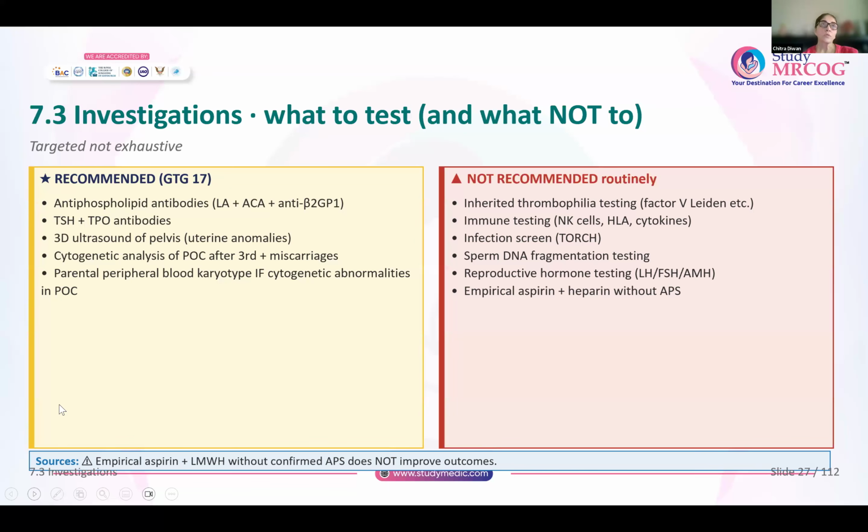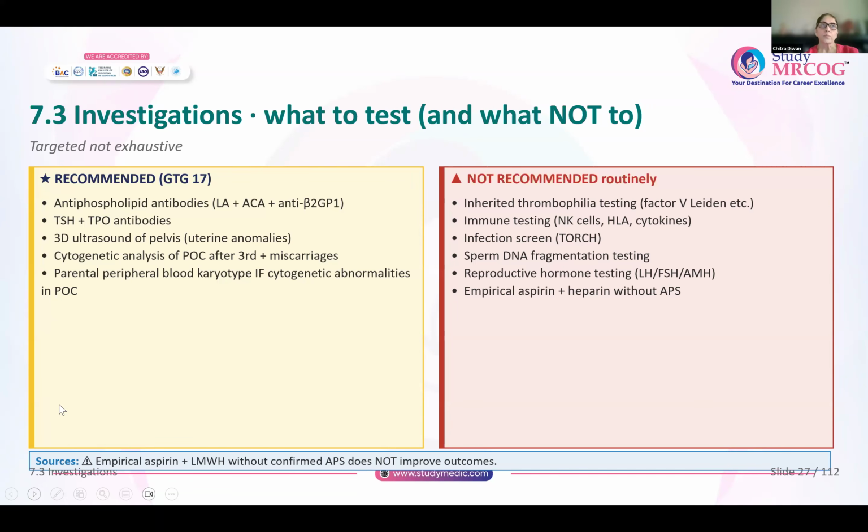Now, there is an exhaustive list of investigations that you would do. RCOG recommends to do antiphospholipid antibodies, that means lupus anticoagulant, anticardiolipin, and anti-beta-2 glycoprotein 1 antibodies. You will do thyroid function test, TSH plus TPO antibodies, 3D ultrasound of the pelvis to rule out any uterine anomalies.